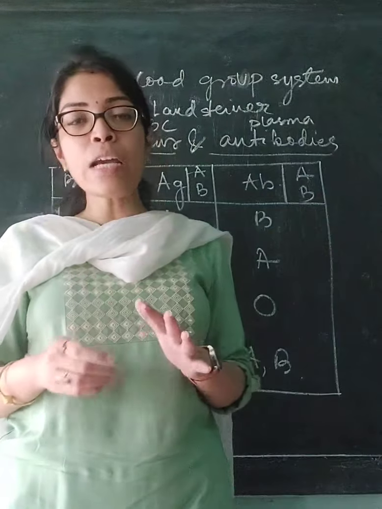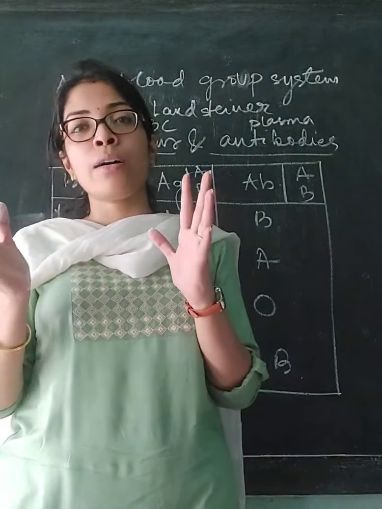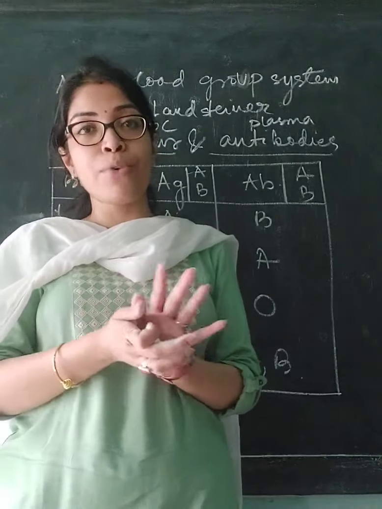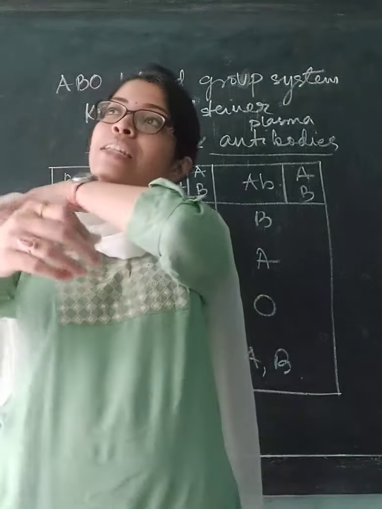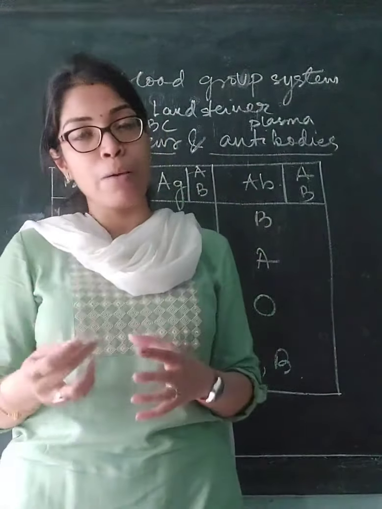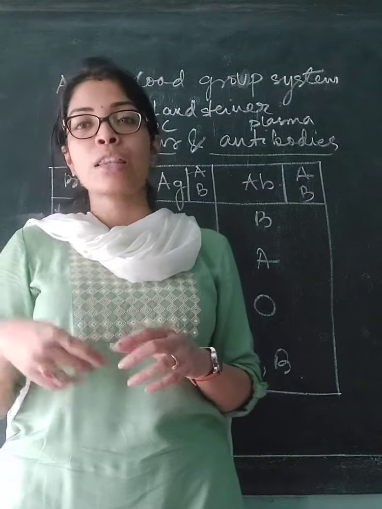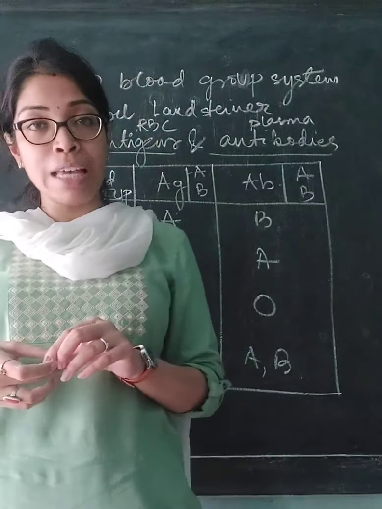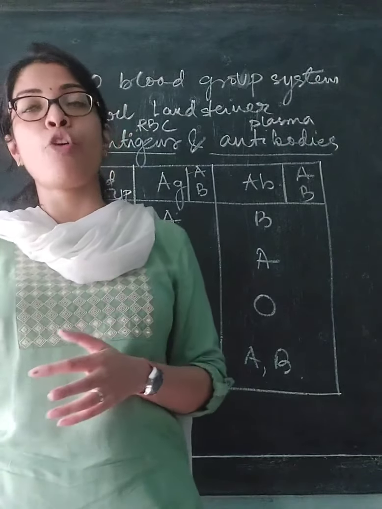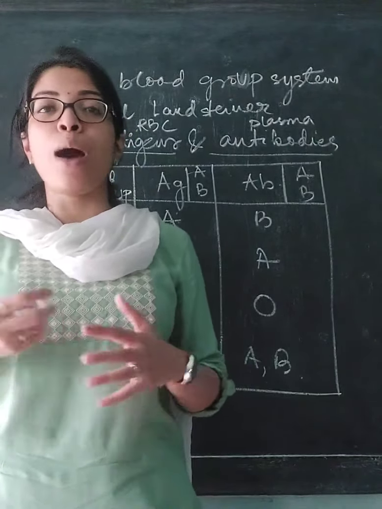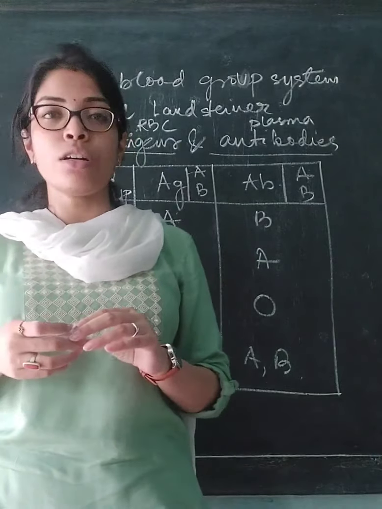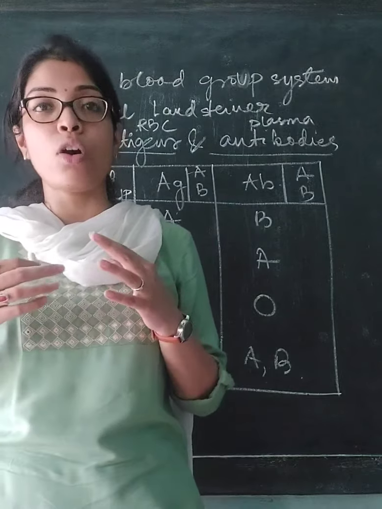So similarly, this is how we calculate which blood group can donate and receive blood to and from which other blood groups, depending on how the antigens and antibodies will react with each other. If the antigen present in the donor's blood is not present in the recipient's blood, then the recipient's body will think of that particular antigen as a foreign material and a harmful reaction will occur in the person's body. So that is not at all required or desired.